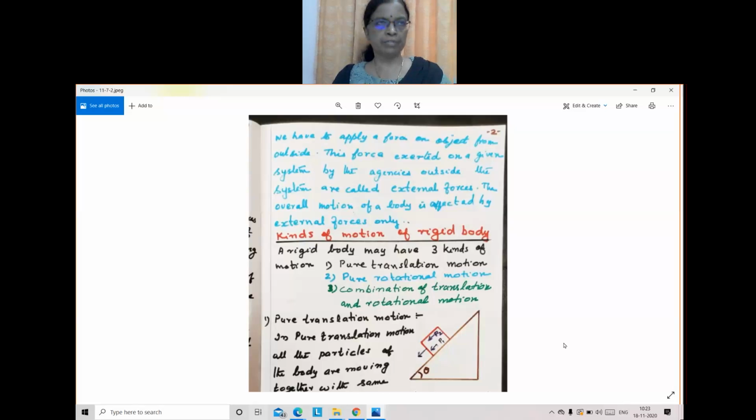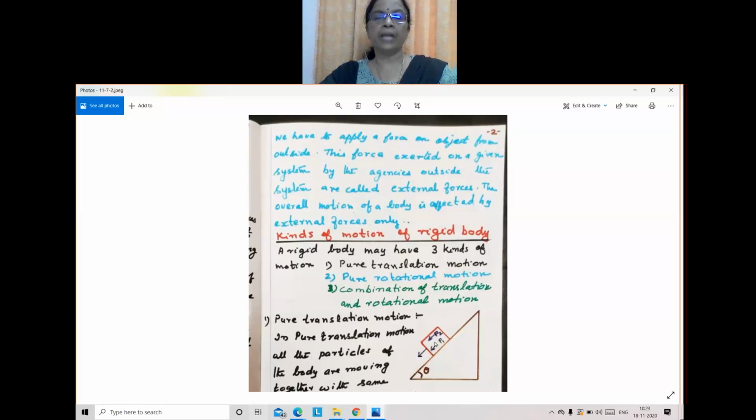Body is moving along a straight line. All the particles of the body will have the same velocity. One example for pure translational motion is given here. Here you can see an inclined plane. And a wooden block is kept over it. When a wooden block is kept on an inclined plane, that will slide down.